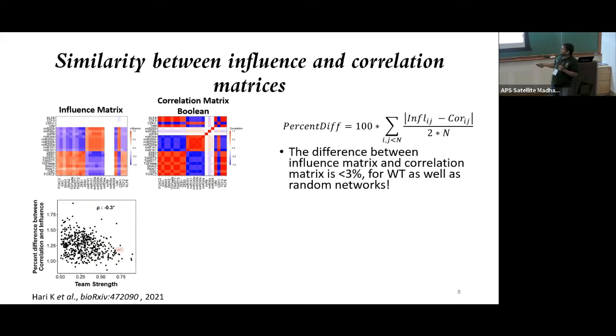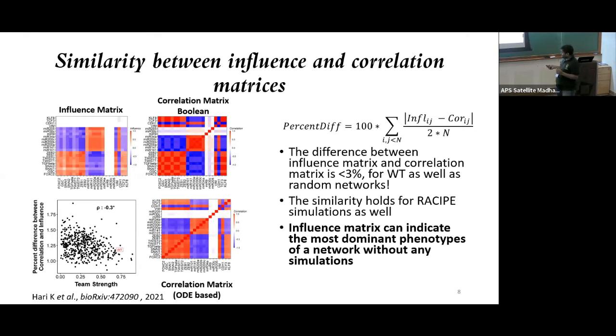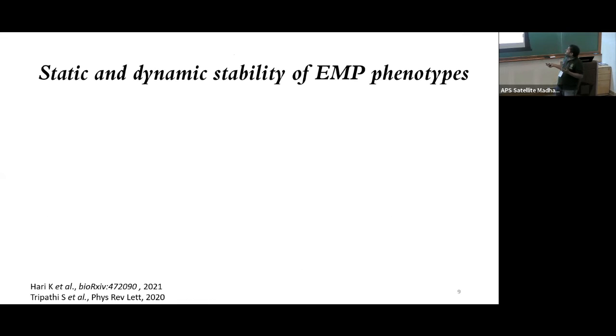Even though the strength varies so much, the difference between influence matrix and the correlation matrix is only up to 2% here, and across all the networks that we simulated, it's only up to 3%. That's something interesting, and we're not entirely sure why this is happening, and we're looking into that. But the difference between influence matrix and correlation matrix is also the same when we obtain the correlation matrix using an ODE based method of simulation. So one thing is for sure: the influence matrix is able to explain or show the most dominant phenotypes of a network.